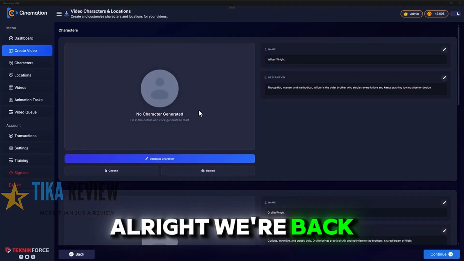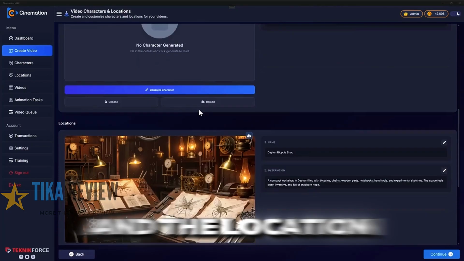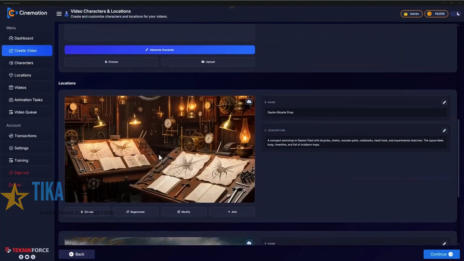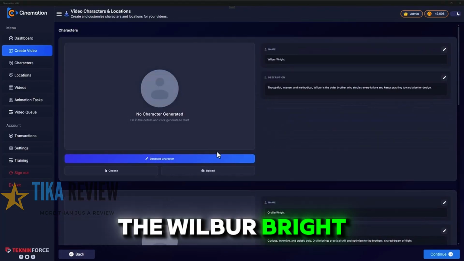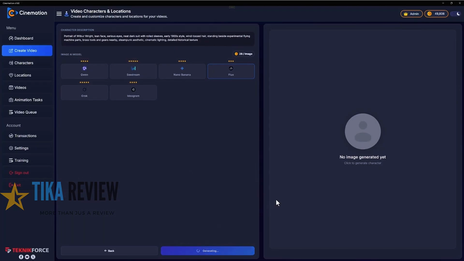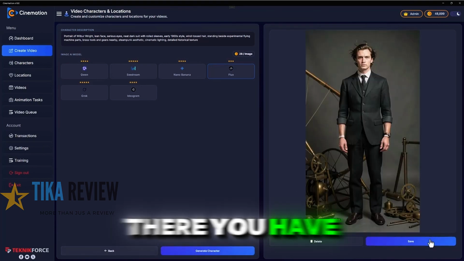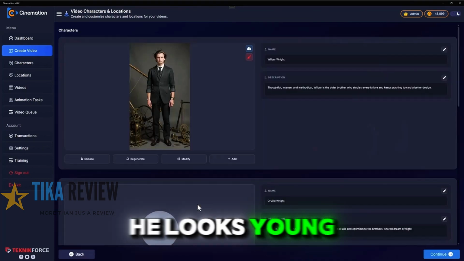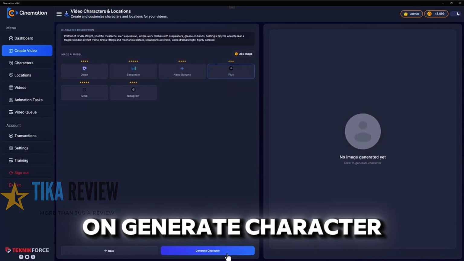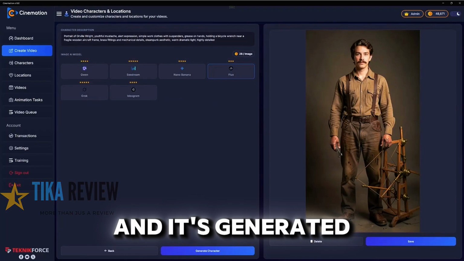Working with the defaults. All right, we are back on the characters and the location screen, and you can see the locations, very beautiful steampunk backgrounds. Let's make the characters. The Wilbur Wright guy. Click on generate character. There you have it, Wilbur Wright. He looks young. And we have the second Wright brother, Orville Wright. So click on generate character, and it's generated.